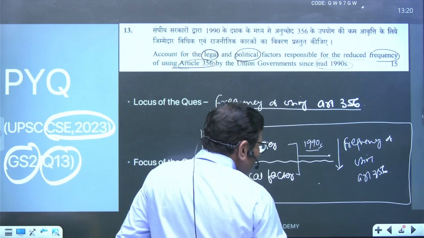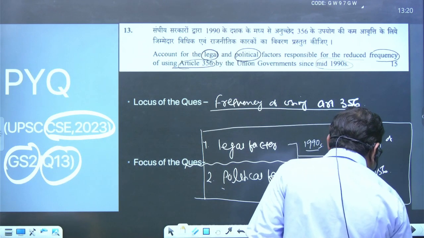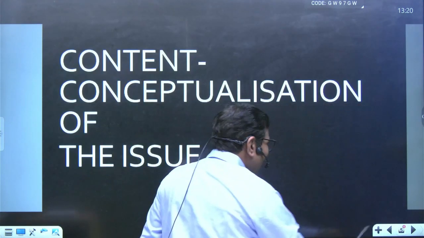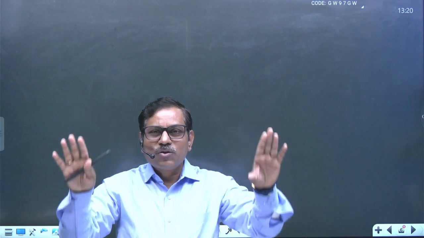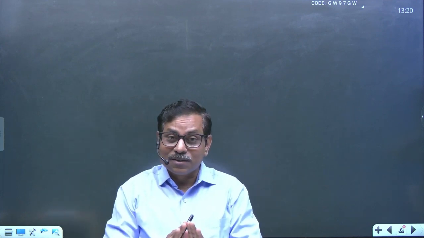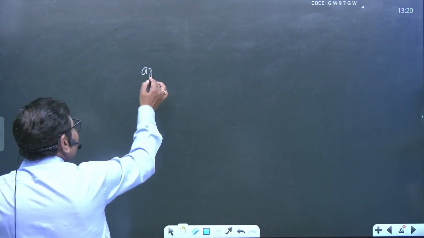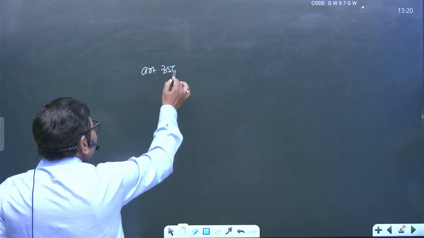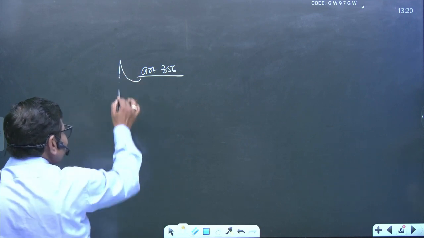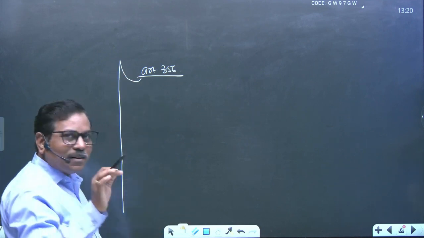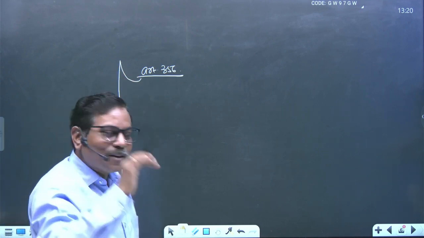So just go for the understanding of this particular area, and under this one we will have to make the discussion in conceptualization of this particular issue is concerned. So let us go for the conceptualization first. Just like, this is Article 356 is concerned. So understand what is going to happen under the question orientation is concerned.